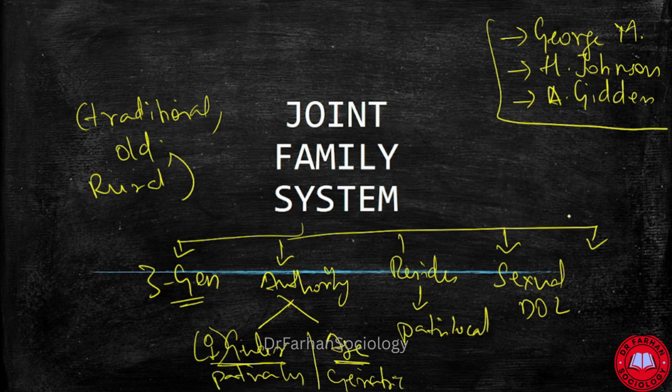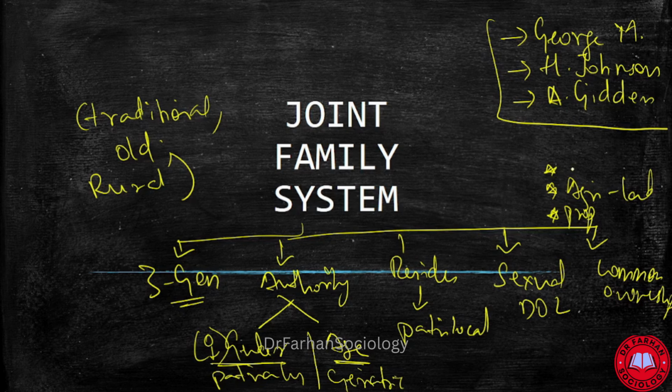But the most important concept is common ownership, which is present in all joint family systems. It means they have common property that they hold together. They have common agricultural land, a common urban business that they divide, a common kitchen, and they are represented by a common name. All these represent the old type of family system. So here, the J comes with the word joint family system.